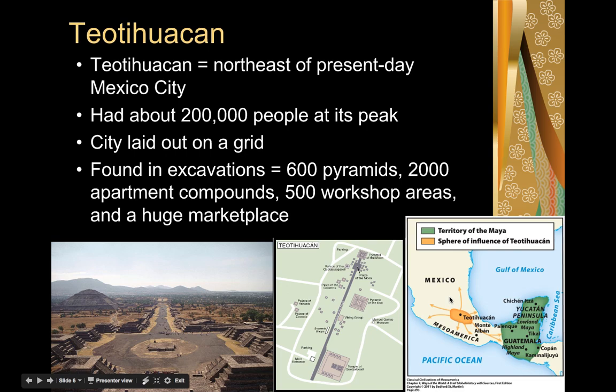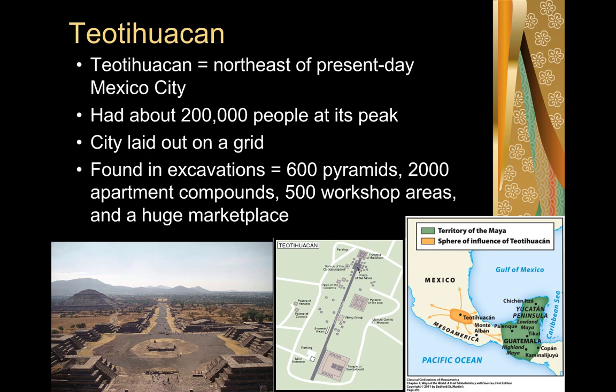Again, the Teotihuacan society is located pretty closely to Mexico City, the present-day capital of Mexico. What we're going to see is that the Teotihuacan society began to develop after the Olmec decline. We talked about the Olmecs back in period 1. Future societies in Mesoamerica did adopt aspects of the Olmec economy, religion, and language. So we will see some similarities there. It would be a good connection for you to make if you're thinking about continuity and change for the AP exam. The meaning of Teotihuacan is birthplace of the gods.